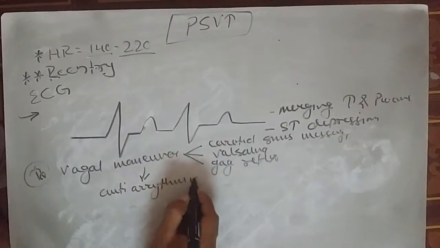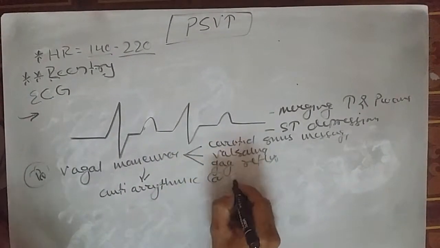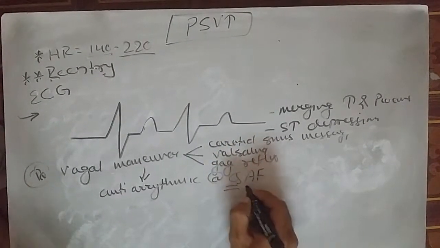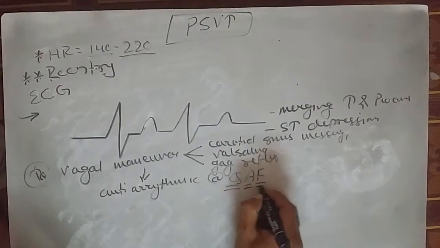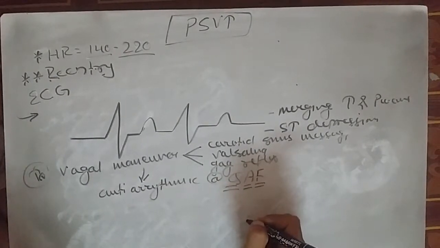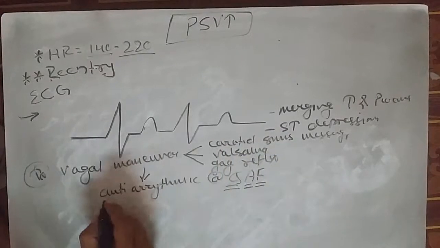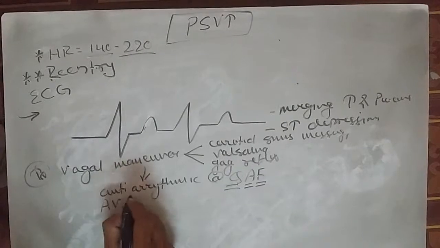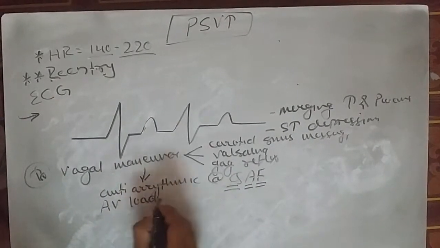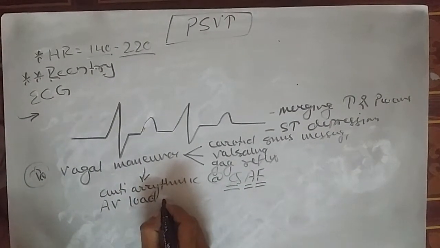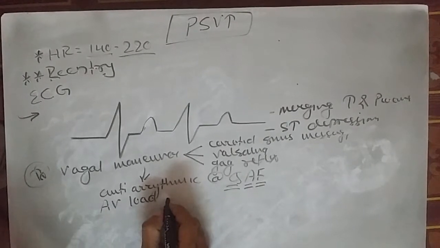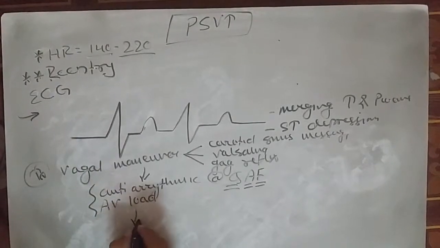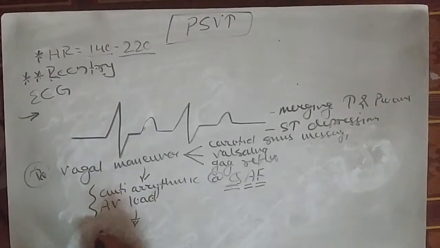Anti-arrhythmic drug will be given, and what were they? They are QAF, means quinidine, amiodarone, and flecainide. Okay, and along with anti-arrhythmic, we also have to decrease the AV load by giving ABC, means beta blocker, calcium channel blocker, and digoxin. And if even these medical treatments do not relieve the patient, then we undergo cardioversion.